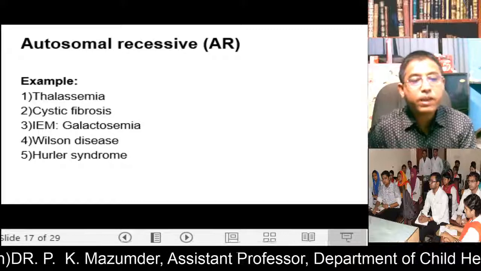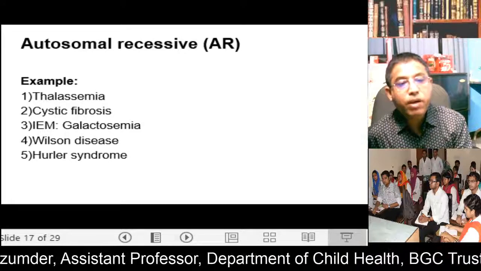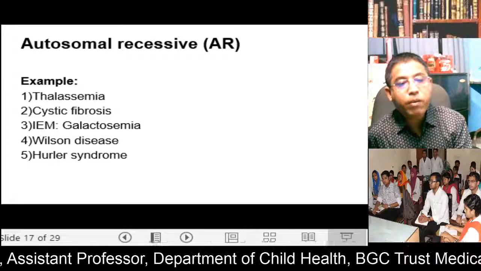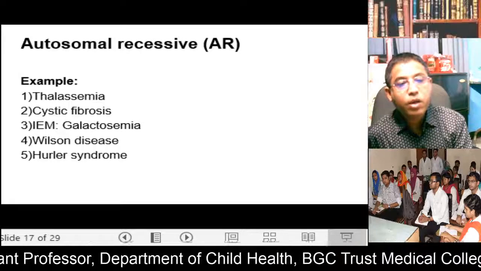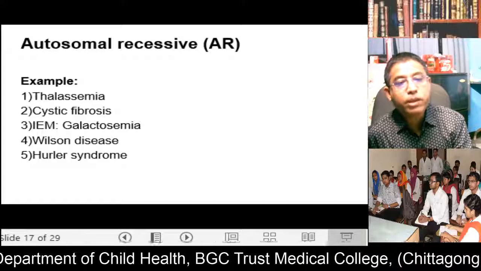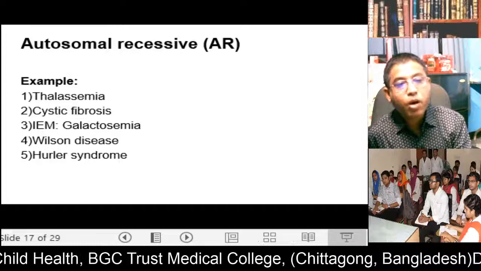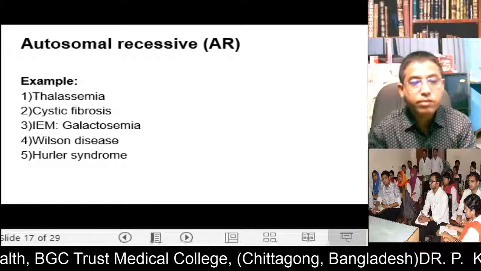Now some examples of autosomal recessive disorders: thalassemia, cystic fibrosis, inborn errors of metabolism such as galactosemia, Wilson disease, Hurler syndrome. There are many examples of autosomal recessive disorders, but these are the most important examples.